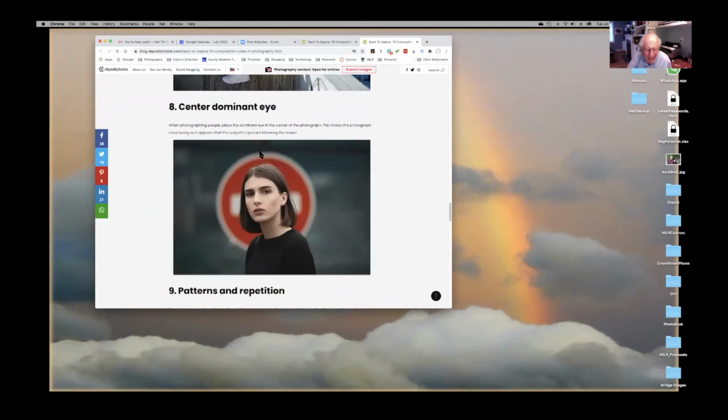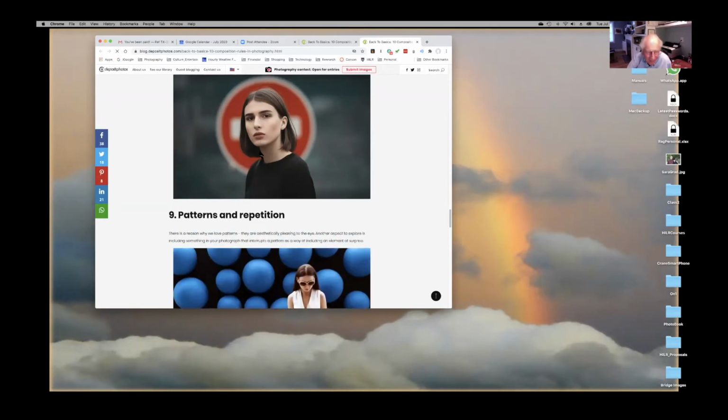I'm not sure about this, but again, some rules of composition are: if there's a dominant eye, place that dominant eye in the center of the photograph. Again, she's not smiling. I have to say that.